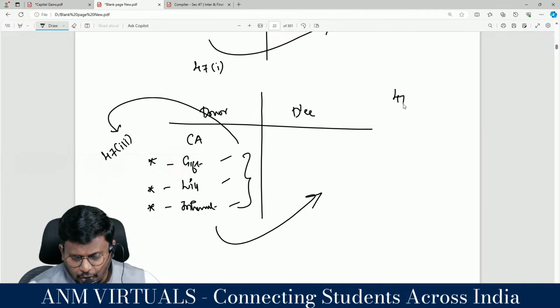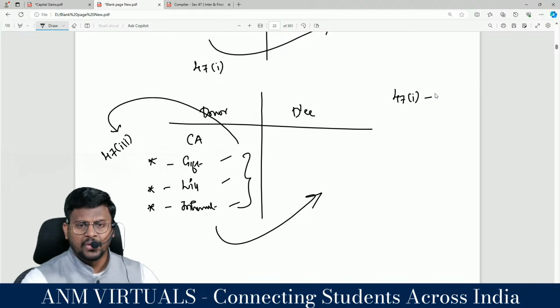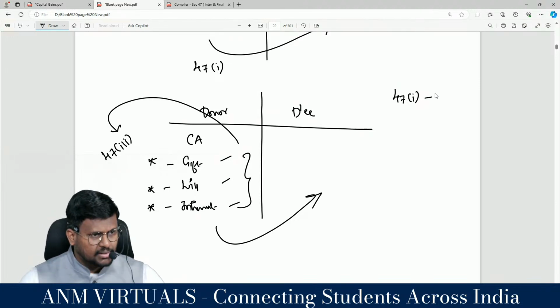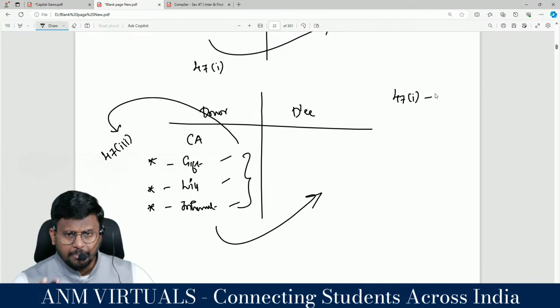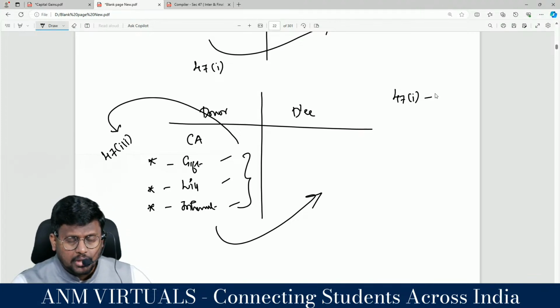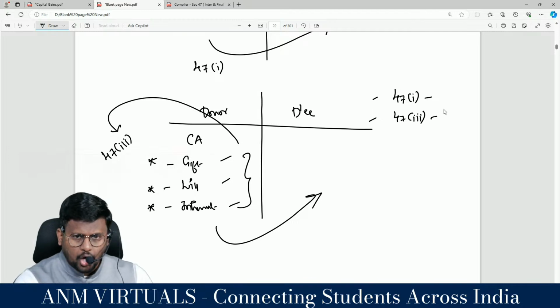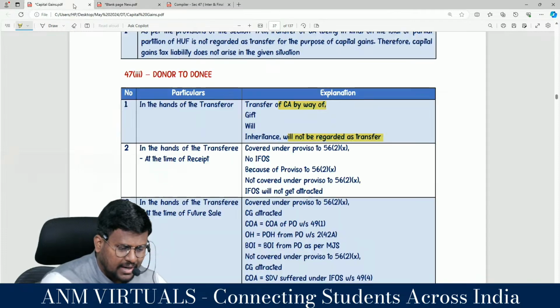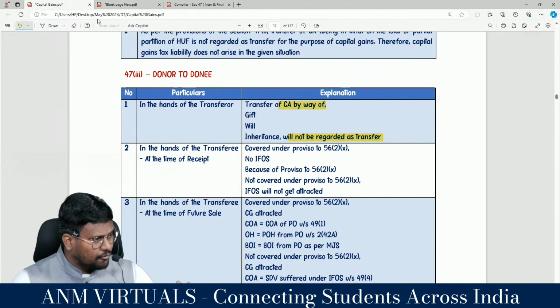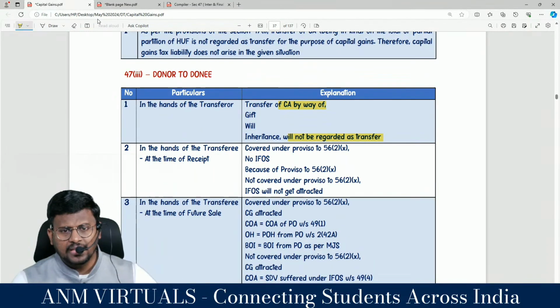So what is 47 clause 1? Recall. Transfer of capital asset to its members at the time of total or partial partition will not be regarded as transfer. What is 47 clause 3? Transfer of capital asset by way of gift or will or inheritance will not be regarded as transfer in the hands of the transferor.